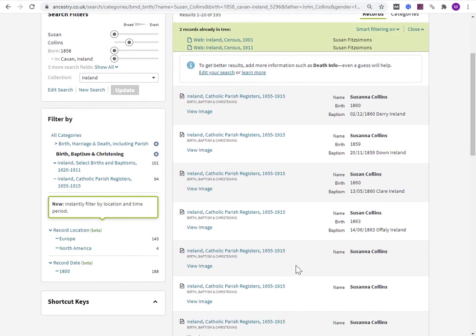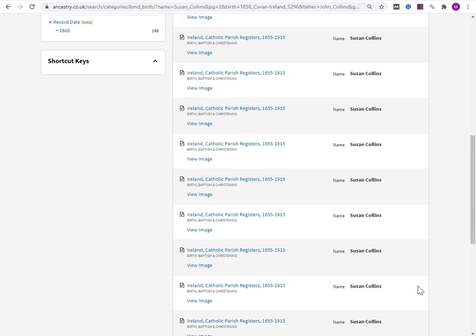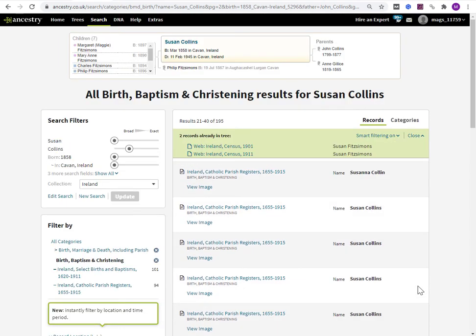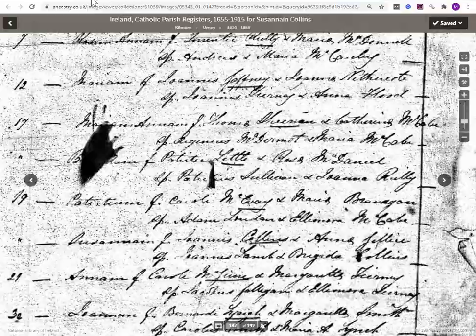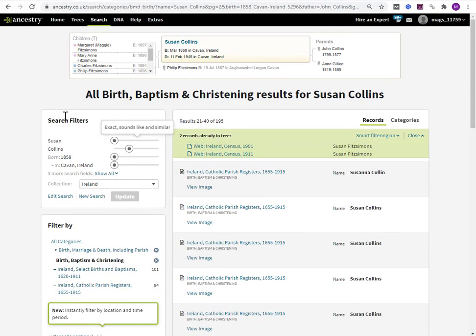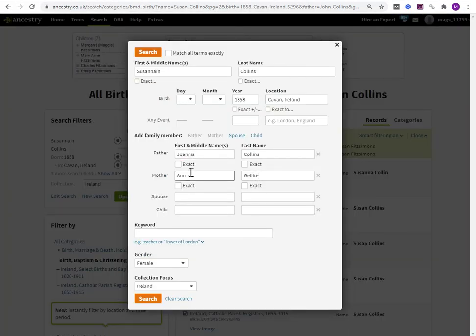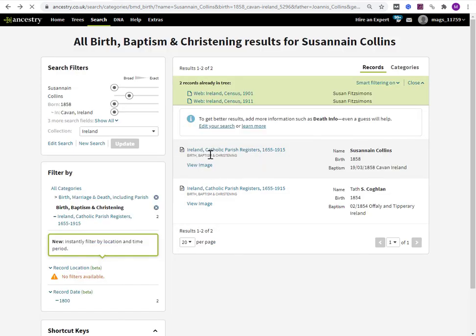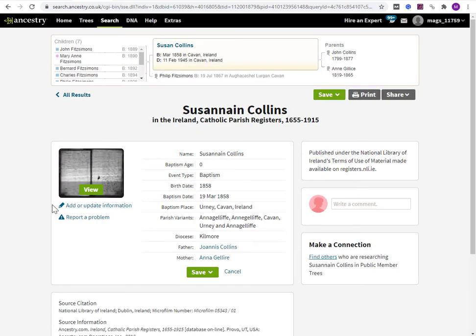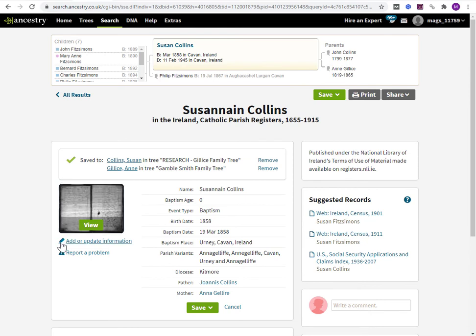No. So what I will do is I'll let some time pass and come back to see if the correction turns up in the index, such that I can now search with the correct details, or what I believe to be the correct details, and I will actually find the person. What happens if I now search again for the incorrect details? Gellar. These are the details that Ancestry has in the index. If I do a search, there is young lady. To know that there is a correction, you actually have to click on the little pencil.